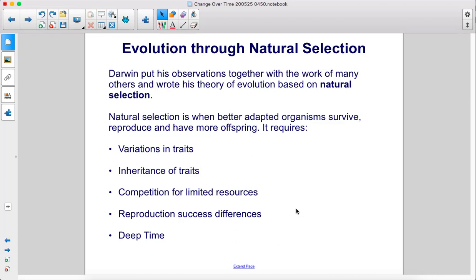Darwin put his observations together with the work of many others and wrote his theory of evolution based on natural selection. Natural selection is when better adapted organisms survive, reproduce, and have more offspring. It requires variations in traits, inheritance of traits, competition for limited resources, reproduction success differences, and deep time.